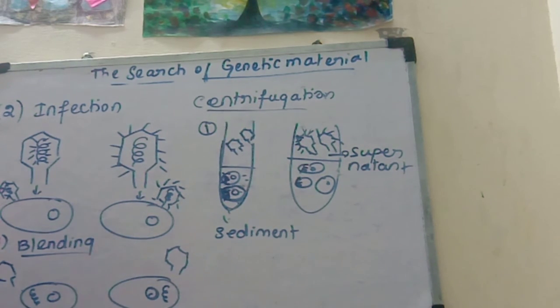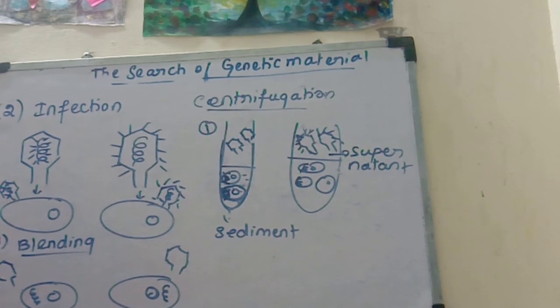So this is a very important experiment which proves that DNA is the genetic material, which passes from phage to bacteria for several generations. Thank you.